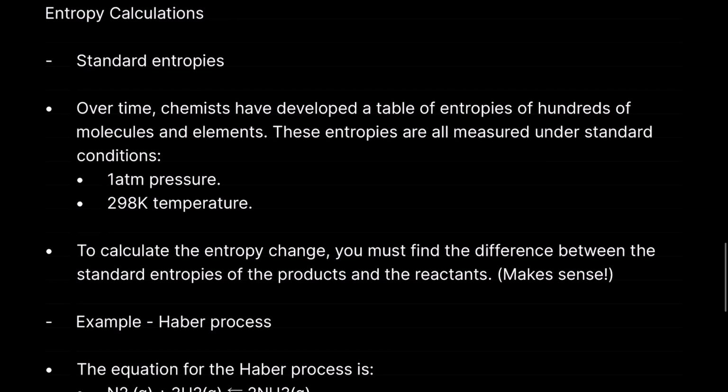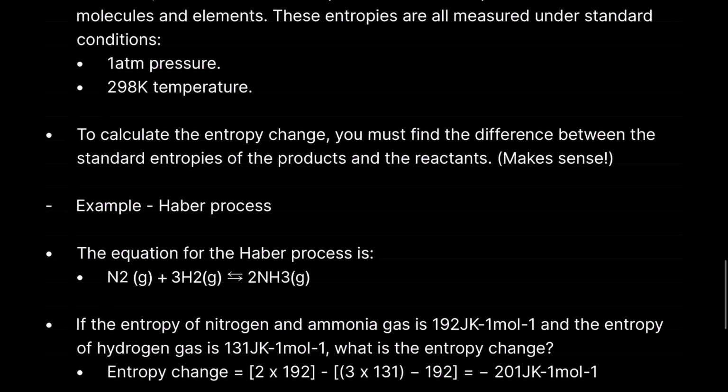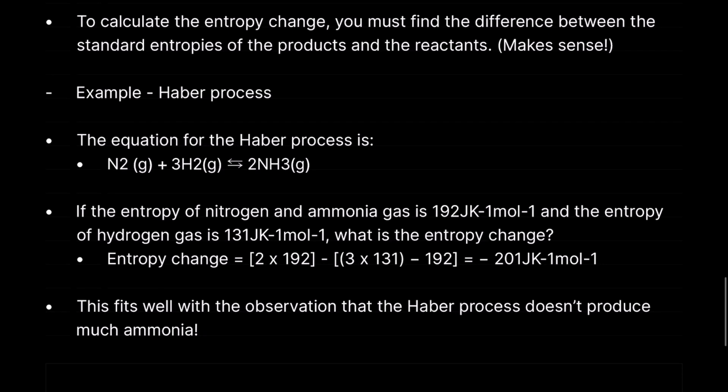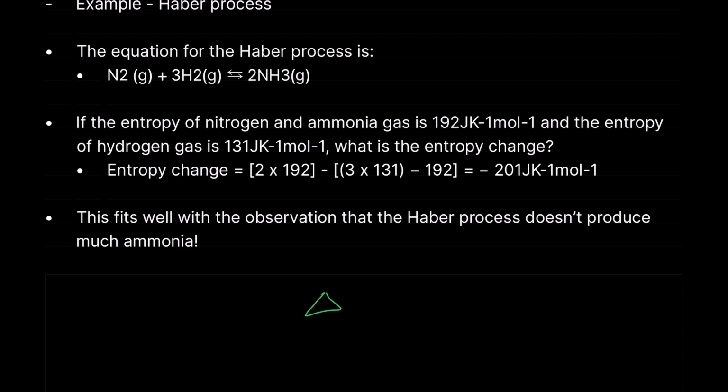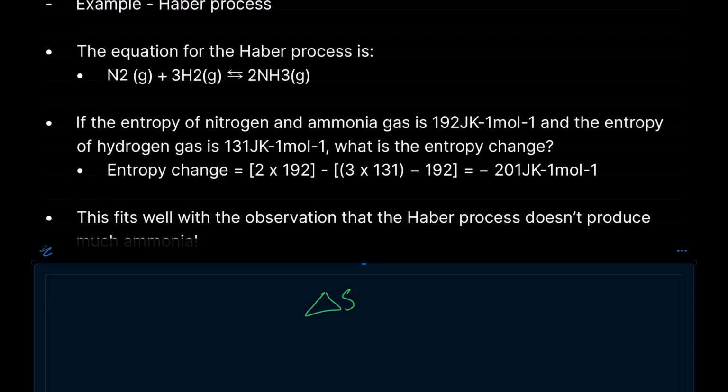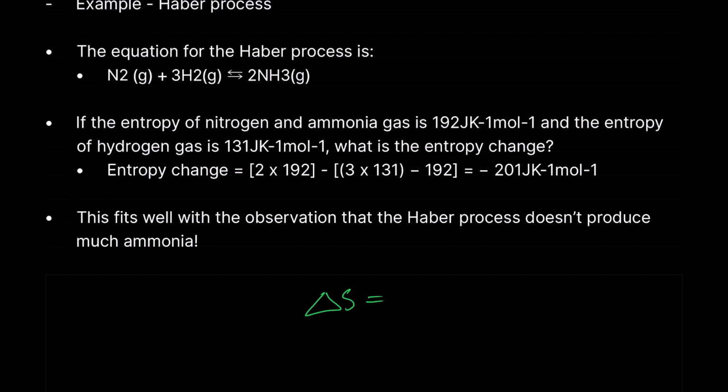Entropy calculation. So standard entropies, right? Over time, chemists have developed a table of entropies of hundreds of molecules and elements. These entropies are all measured under standard conditions of 1 atmosphere pressure and 298 Kelvin temperature. To calculate the entropy change, you must find the difference between the standard entropies of the products and the reactants, i.e., all it just means is, if you want to work out the entropy change, or delta S, delta meaning change, we're just doing entropy of the products.